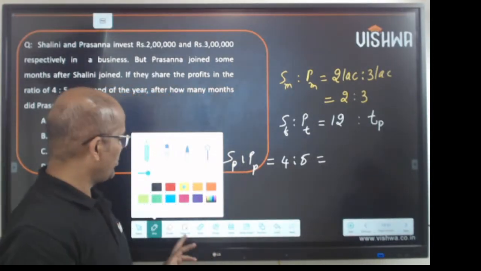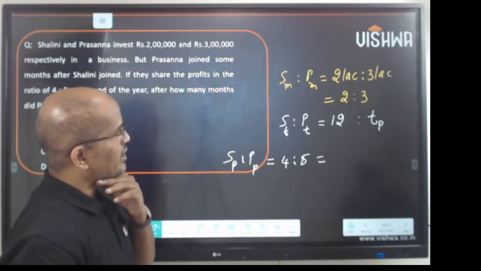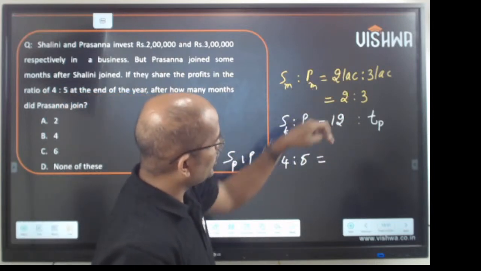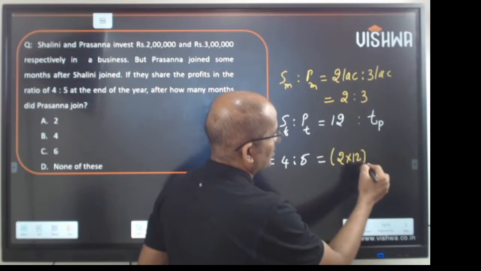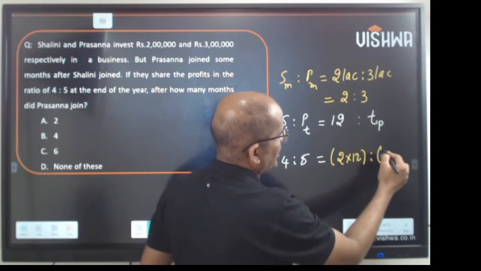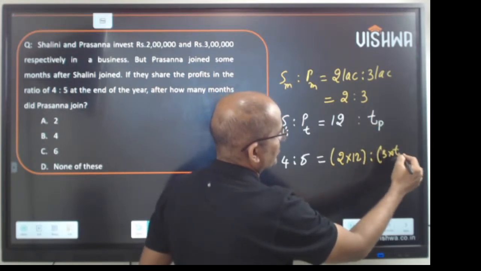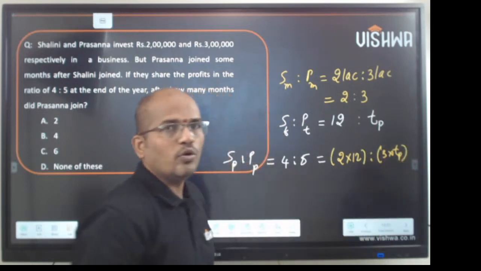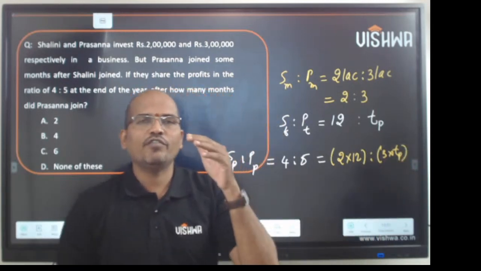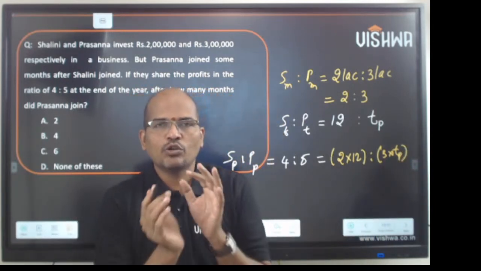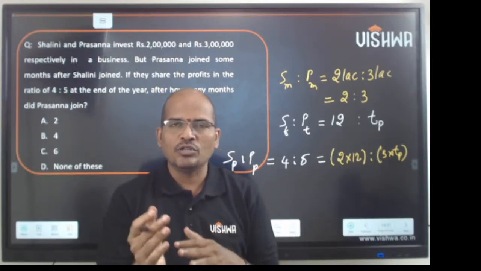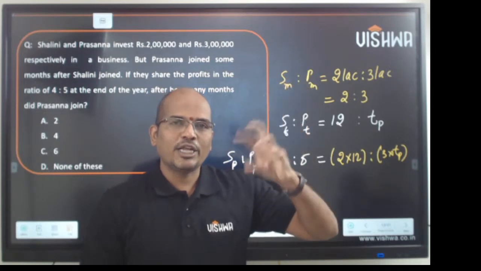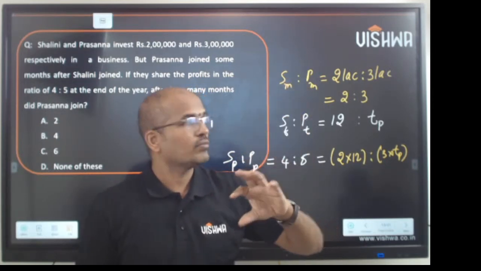Now you got to calculate the time spent by Prasanna. In this case, it is 2 into 12, which is 3 into TP. So in the topic of partnership, when we have the ratio of money and the ratio of time period, we calculate the ratio of profit or loss by multiplying the corresponding terms of time and money.